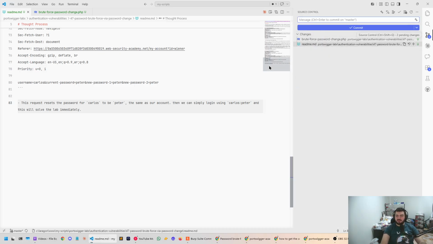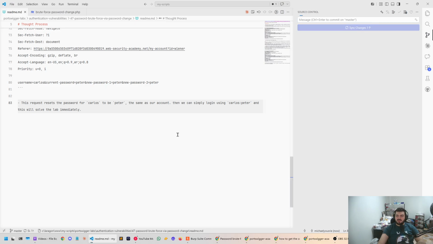We wrote the write-up. Add lab number 47, solve lab number 47, brute force through password change. Synchronize, which is going to push it to GitHub, our repo.